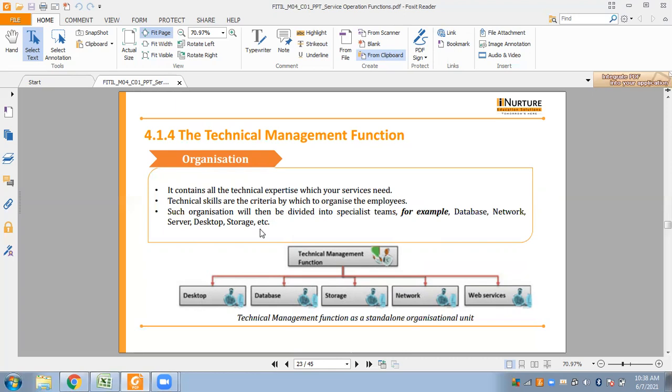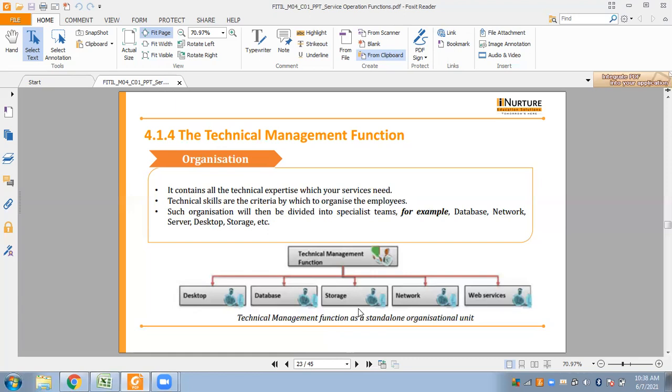In small organizations, there is rarely such a separate organizational unit. Okay, as you can see, it is hard to have all the necessary technical knowledge inside one group and also to utilize its resources 100% for the whole time.